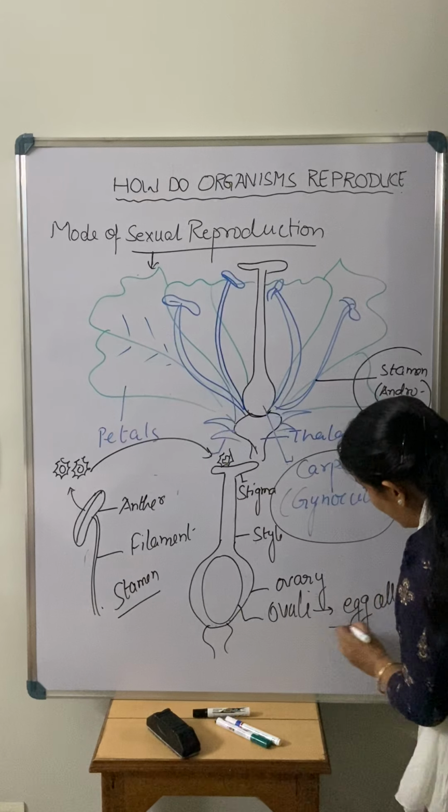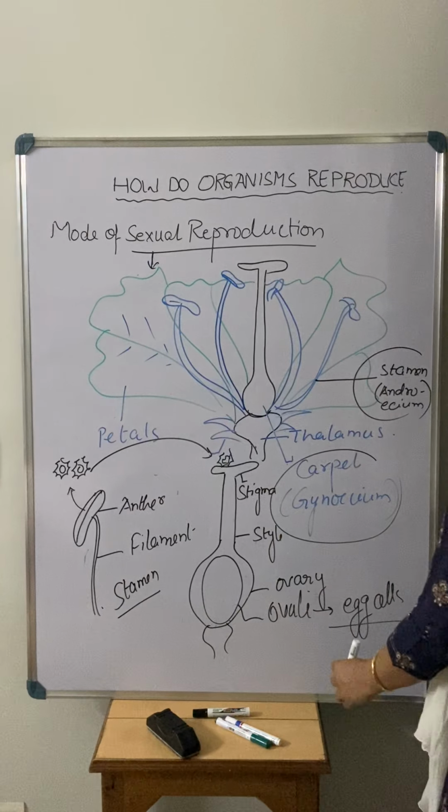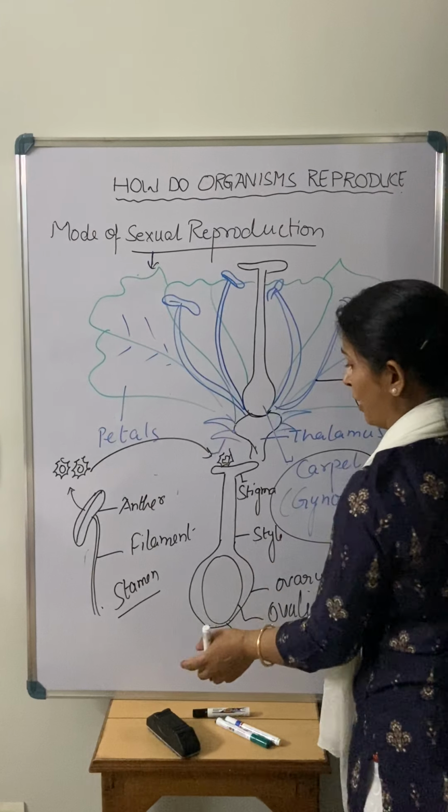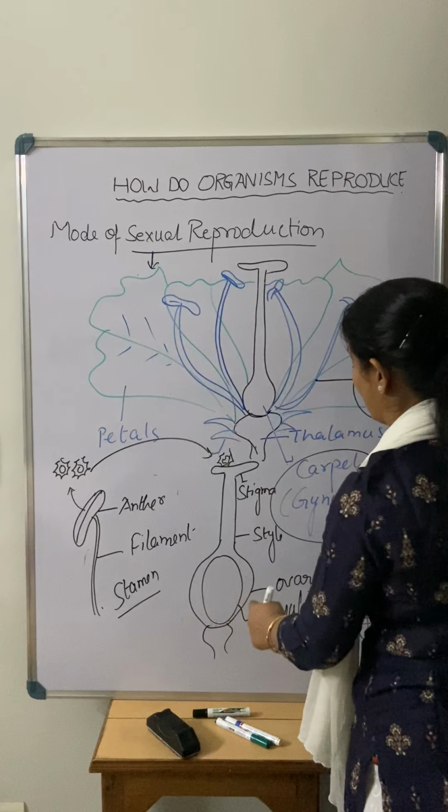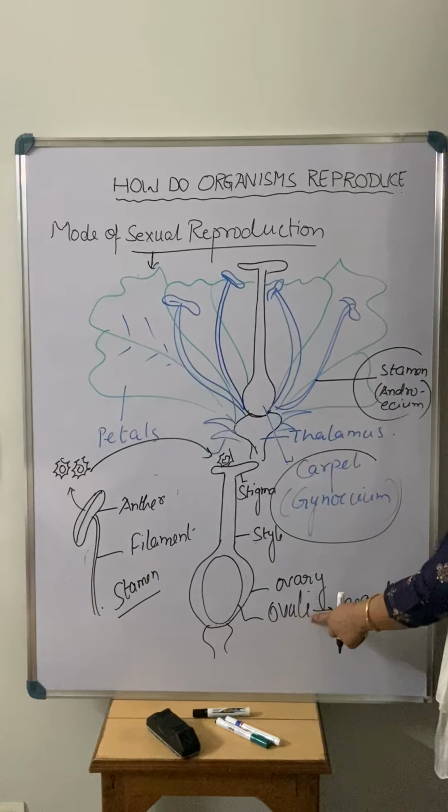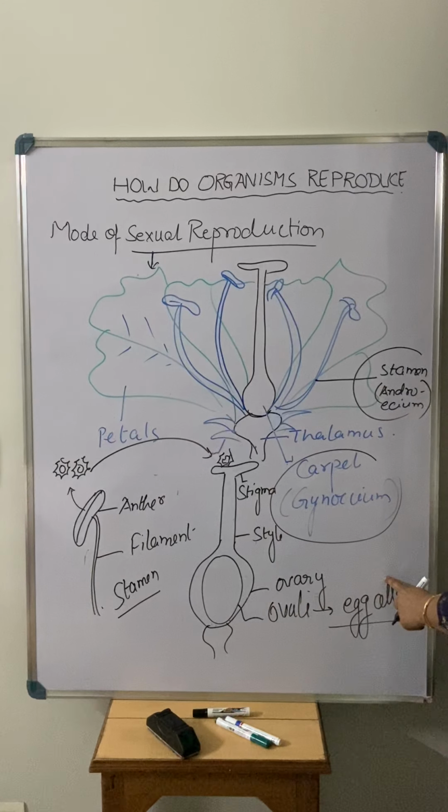So where does the egg cell present in the flower? In the carpel of the flower, in the ovule. Basically there is a presence of an egg cell.